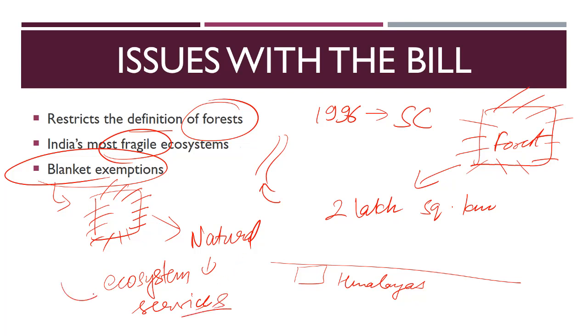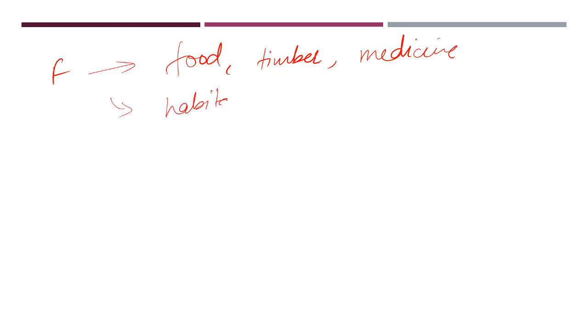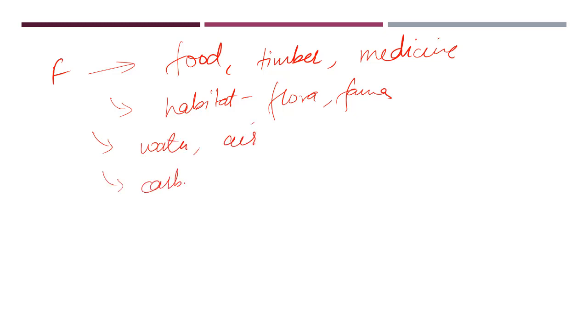What are ecosystem services? Forests do so many things for us. They provide us food. They provide timber, that is wood for furniture. They provide so many medicines. They also provide habitat to biodiversity, so much flora and fauna. They provide water cleaning and air cleaning. They act as a carbon sink.